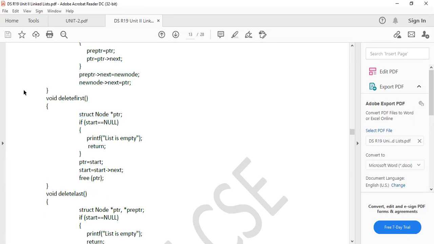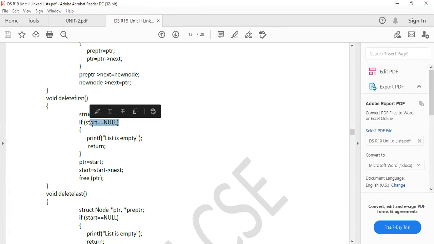If I want to delete a node in the linked list, first of all, I will check whether the linked list is empty or not. If there is no element in the linked list, how can I delete? First of all I want to check whether the linked list is empty or not with the help of start equals to null.